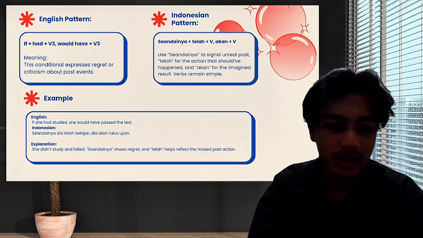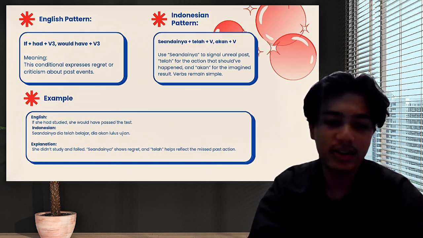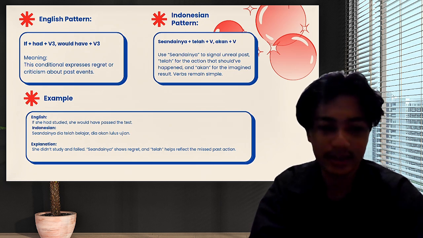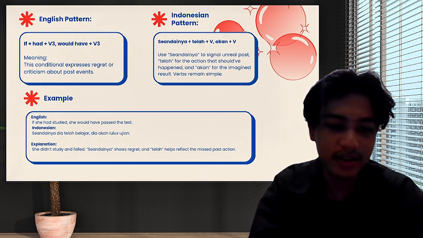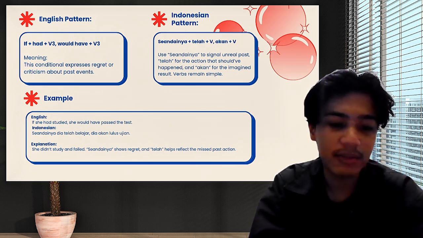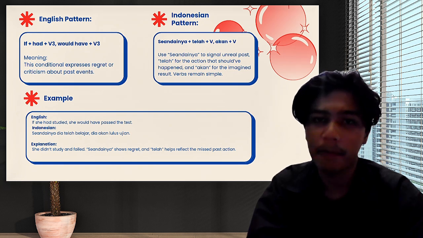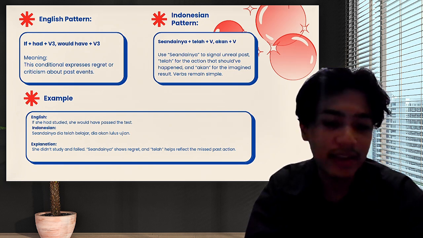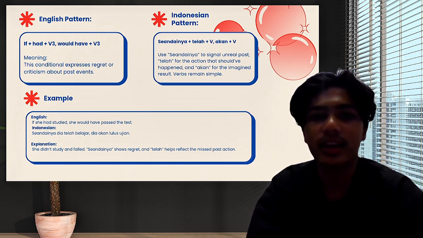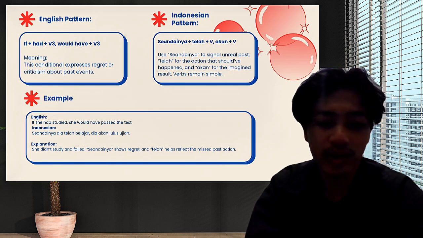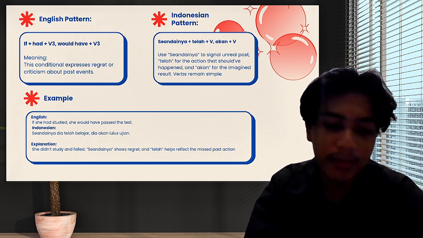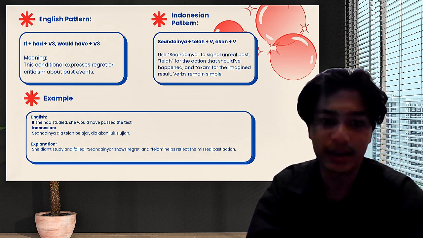And then for the example, in English, if she had studied, she would have passed the test. And the Indonesian version is seandainya dia telah belajar, dia akan lulus ujian. And the explanation is that she didn't study and failed. Seandainya shows regret, and telah helps reflect the missed past action.